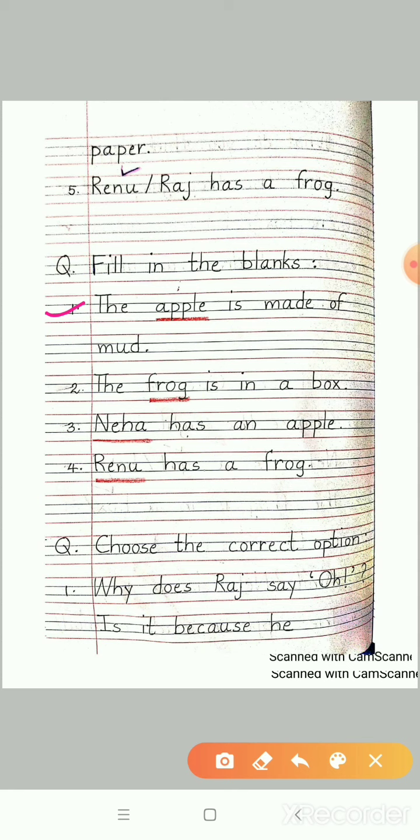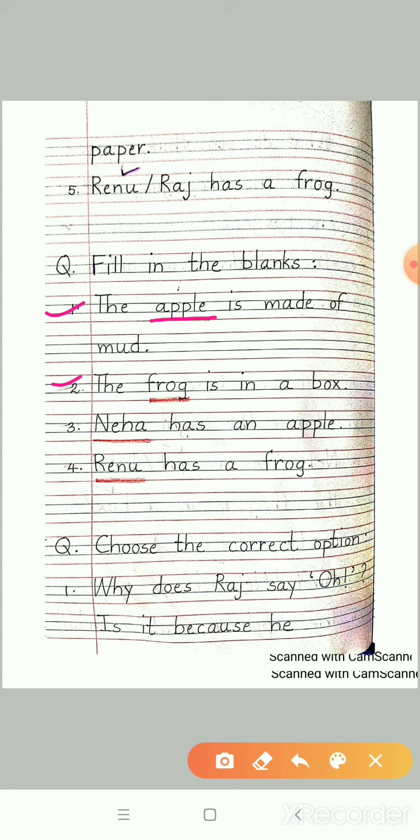Please underline the word apple. Let's move on to the second one now. The frog is in a box.